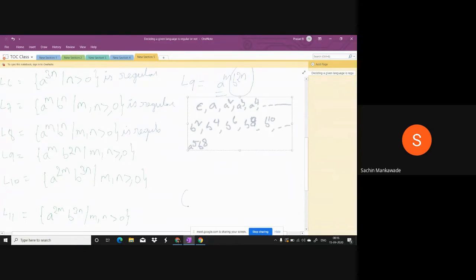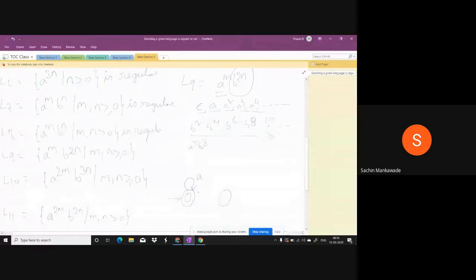So accept epsilon first. To accept epsilon only, the initial state should be the final state. And the language will have only S. This is the way to accept only S. Then this part is done, epsilon is done, and A square, A cube, all is done. Now what about all the even numbers of B's?